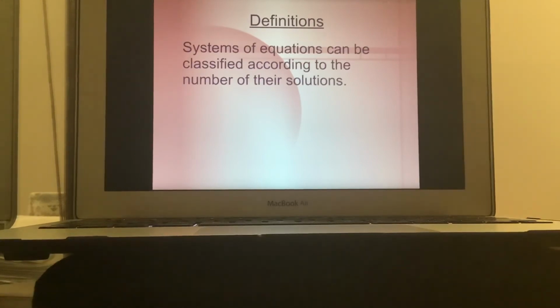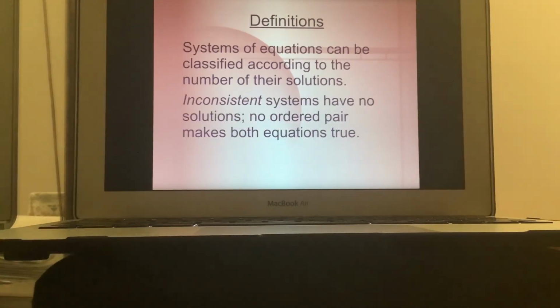We've got systems of equations can be classified according to the number of their solutions. Inconsistent systems have no solutions. No ordered pair makes both equations true. There is no ordered pair where it makes both equations true.